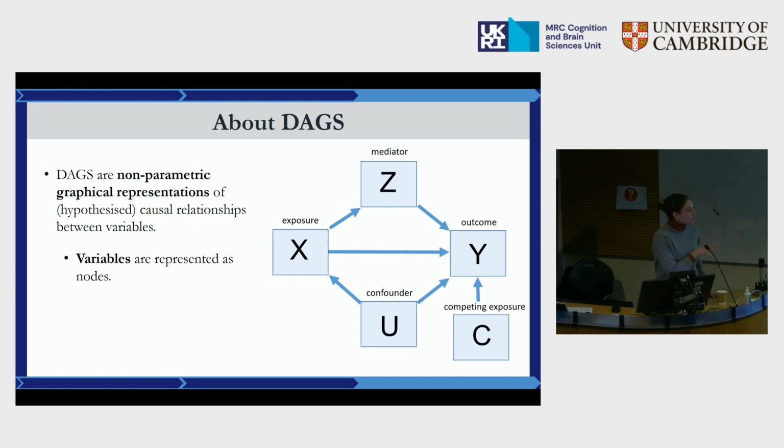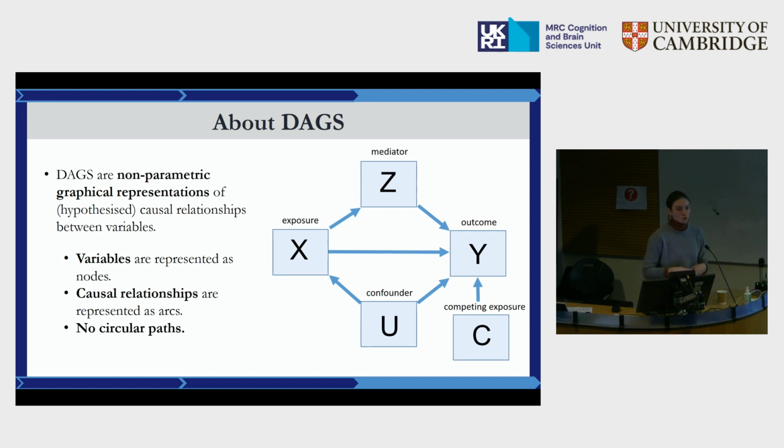So you have the variables, which are presented as nodes. Variables have different roles, and then you have causal relationships that are presented as arcs or arrows. And it's a non-parametric directed acyclic graph, and there are no circular paths. That's why it's acyclic. Causality unfolds over time, so arrows don't go back in time. So those are the basic rules for forming a DAG. Usually what you would do is that before you go on and test your model, you can draw a DAG. It's an example from graph theory.